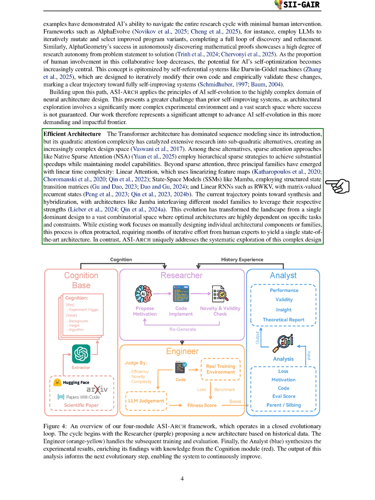While previous efforts have focused on manually crafting individual components, this can be a lengthy process, often taking months for experts to create a top-performing architecture. In contrast, ASI-ARCH offers a systematic way to explore this complex design space through automated collaboration among multiple agents, allowing us to discover innovative architectures that go beyond traditional boundaries.